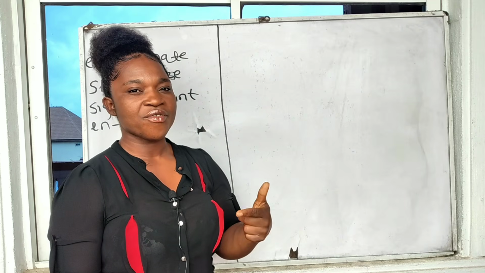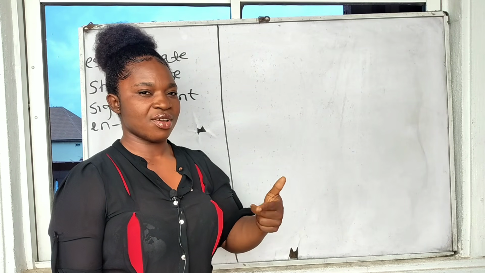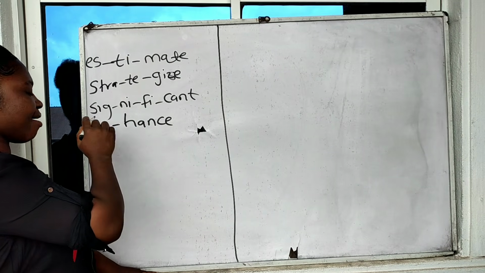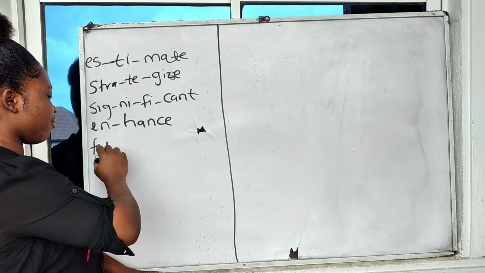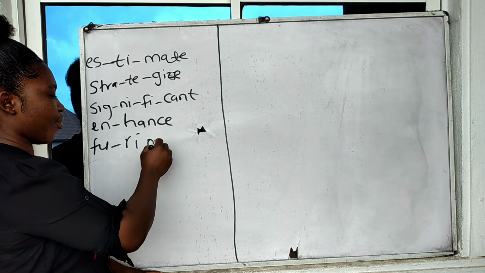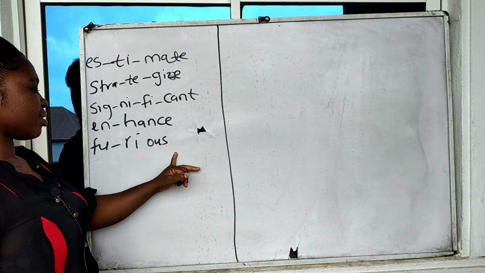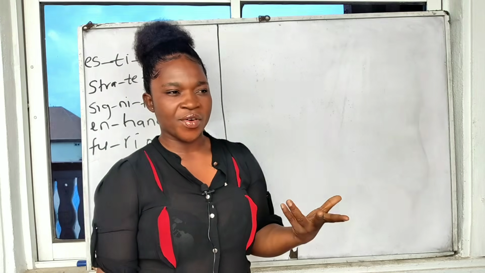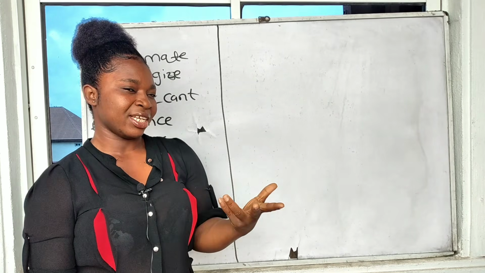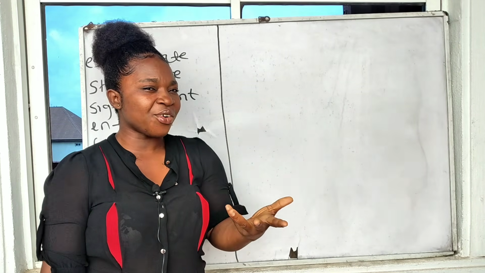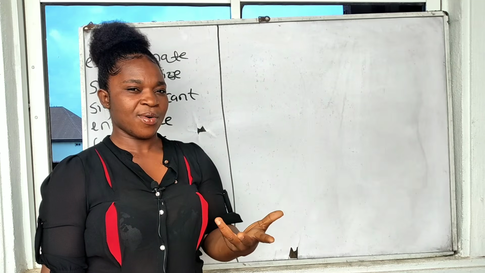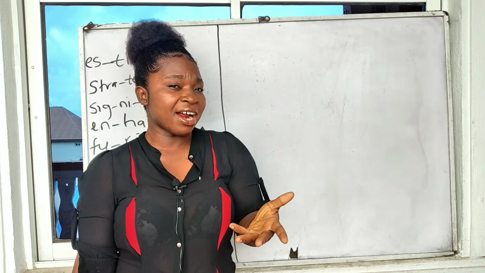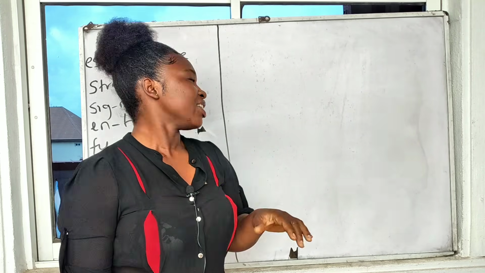Another word, let's try furious. Okay, we have fu. Remember, fa, fe, fi, fo, fu. We have fu, and we have re, and we have rios. Okay, I have furious. When we talk about furious, we are talking about a state, a particular state of a person. That is a state of being angry. You are angry, you are furious. You are in a particular kind of state. If you are not happy, you are angry. That is, you are furious. So that's furious.